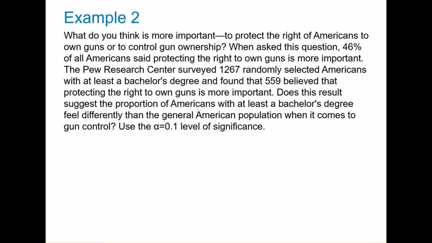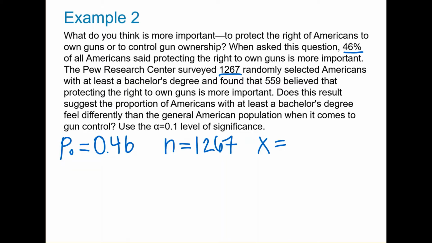First, let's identify P0, n, and x. P0 is the proportion, and we are told that 46% of all Americans said protecting the right to own guns is more important, so P0 equals 0.46. n is the sample size. We are told that they surveyed 1,267 persons. x is the number of people that believe that protecting the right to own guns is more important, and that's 559.